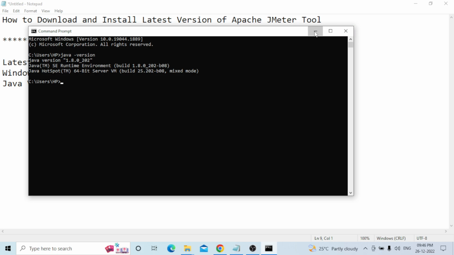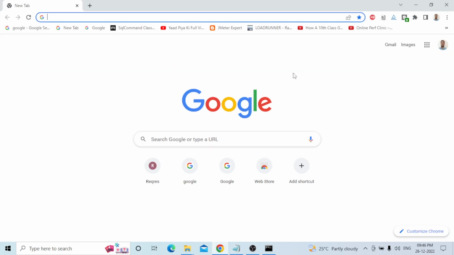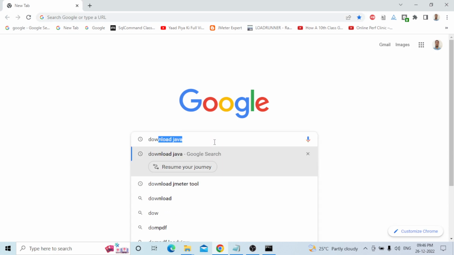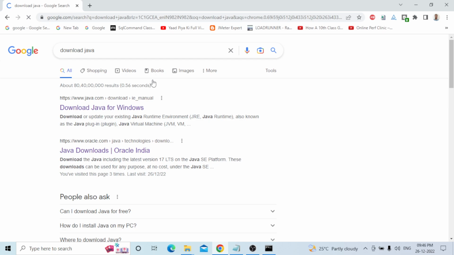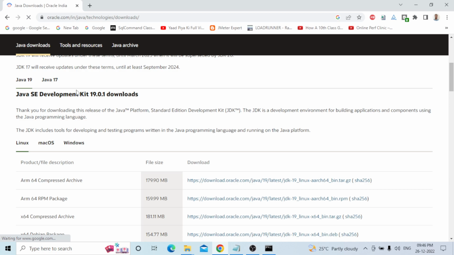First of all, you can open any one browser and type download Java. Okay, just click on enter. You can go to the Oracle site. It's a very important one. Okay, this is Oracle. Now Java is owned by Oracle, right? That reason you can go to the Oracle site, and Java SE Development Kit 19.0.1 download. There are three flavors: Windows, Mac, and Linux.